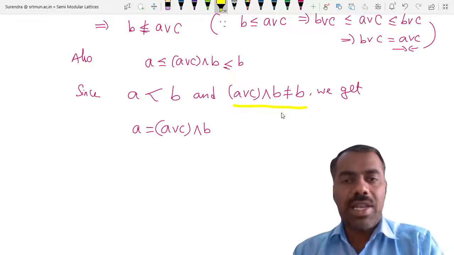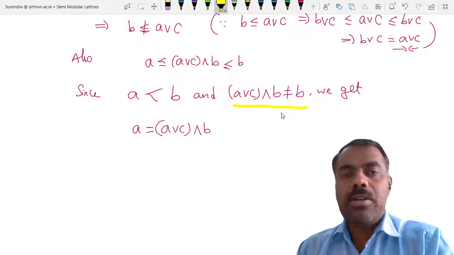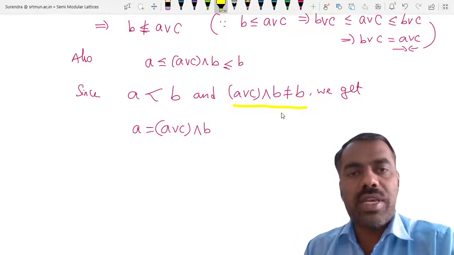Because if at all it is equal, then A join C should be bigger than B, which is not true here. Okay, so from this you are getting this.